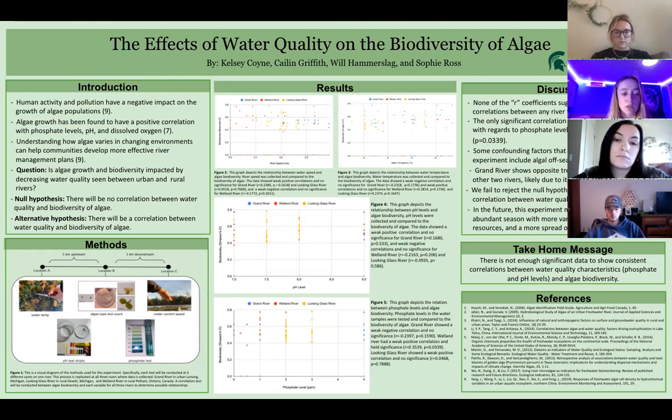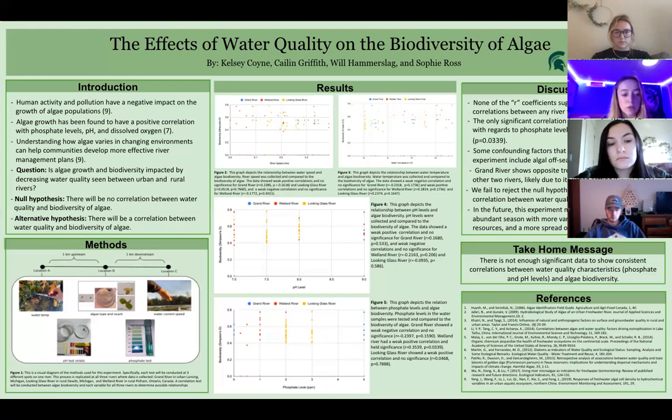We failed to reject the null hypothesis that there is no correlation between water quality and algae biodiversity. Problems that arose during our study include having limited access to supplies and a limited timeline. The timeline for this study only allowed us to collect data on 4 separate dates from each river. Although on those dates we collected 9 water samples from each river, 4 dates really only provided us with a limited understanding of the water quality at each location.